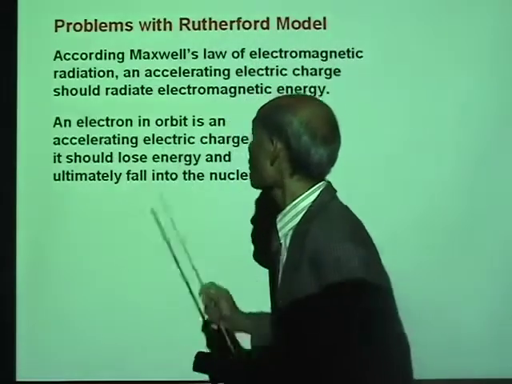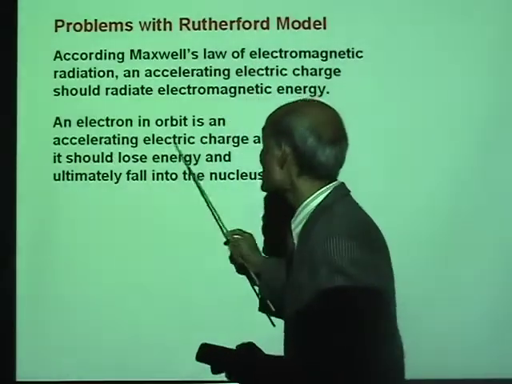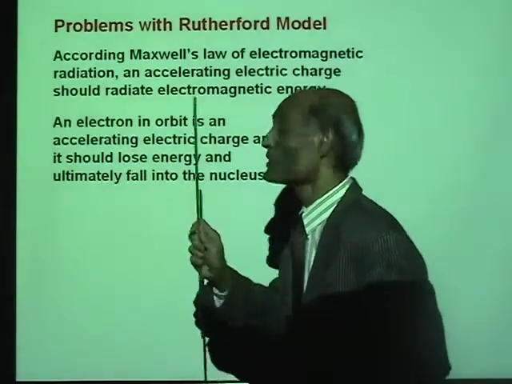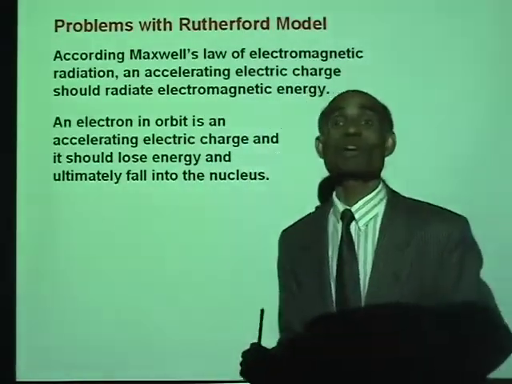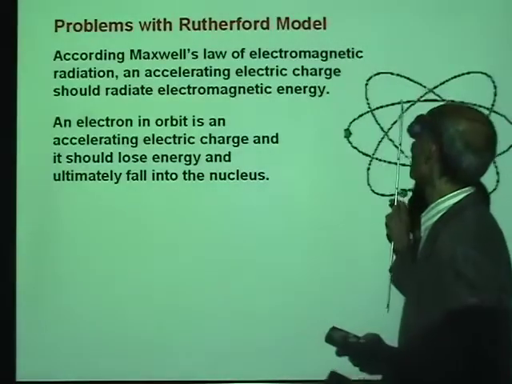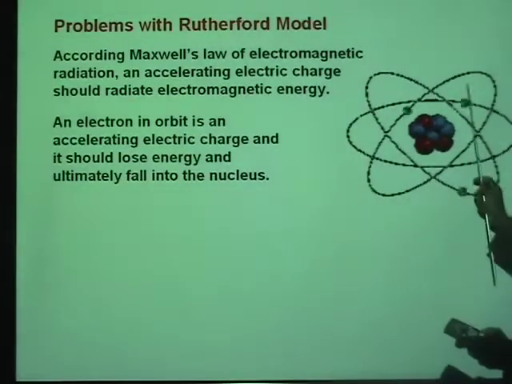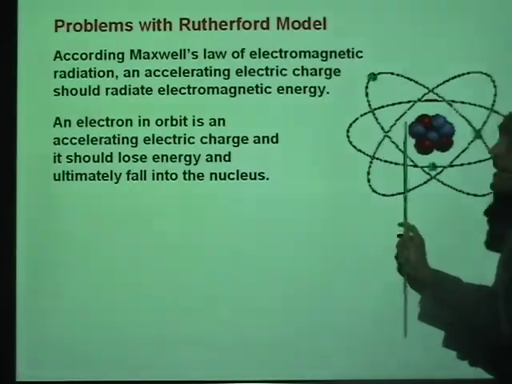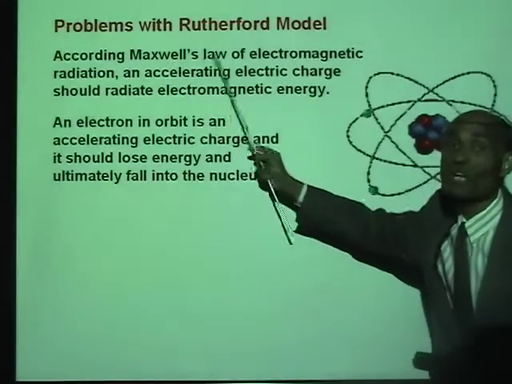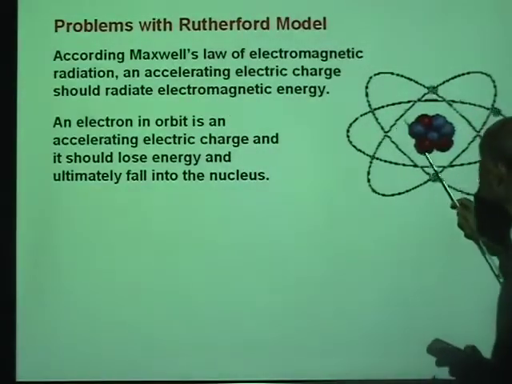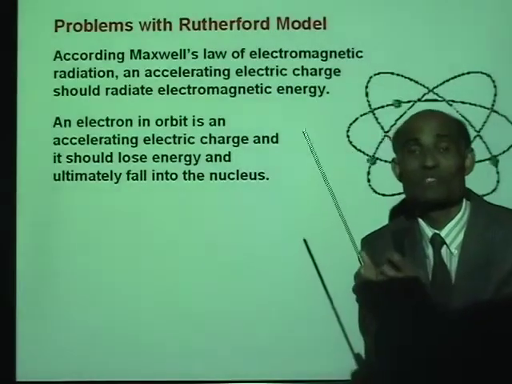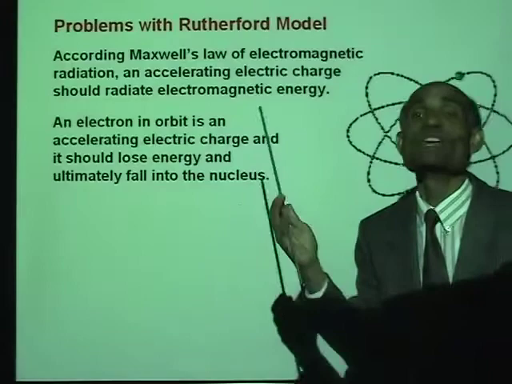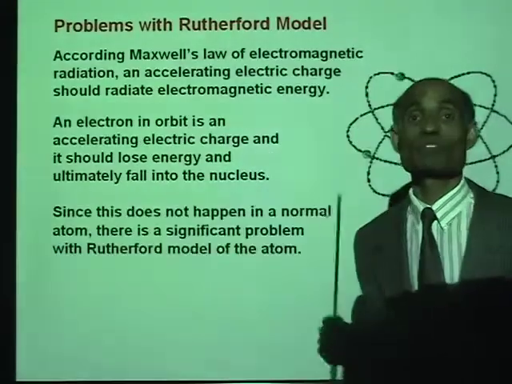An electron in orbit is an accelerating electric charge, and it should lose energy and ultimately fall into the nucleus. So these electrons are accelerating, and according to Maxwell's theory, they must lose energy and ultimately the atom must collapse. So Rutherford's model is a failure because of this.